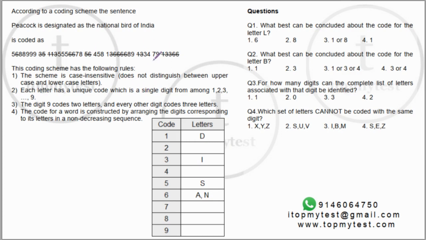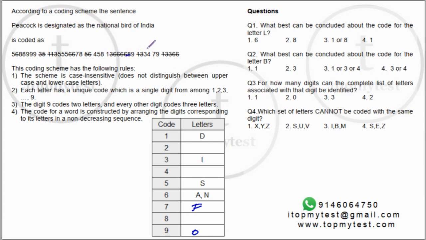Okay, now let's look at off. Off basically has an O in it and an F in it. There is no other F anywhere, but an O is present in peacock. There is a 9 here. 7 is not present here. So O has to be 9, which means F has to be 7.